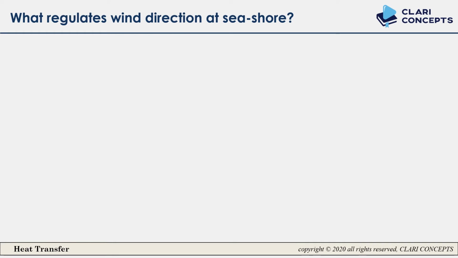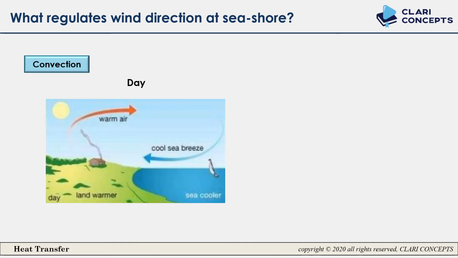Let me ask you one question. What regulates the wind direction at the seashore? The answer is convection. In the picture you can see, on a sunny day, the temperature of the land is comparatively higher than the sea. It is very obvious. So what will happen with the molecules closer to the land? They will be heated and their temperature will increase.